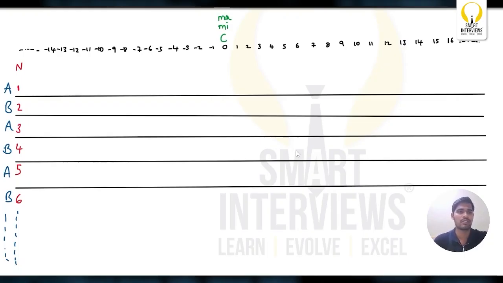In the first turn, Alice can either add or subtract how much value? 2^(1-1), nothing but 1, since 2^0 is 1. So Alice can either add or subtract. Here I am taking adding plus 1. So the maximum will be increased to 1, and now the current score is 1.